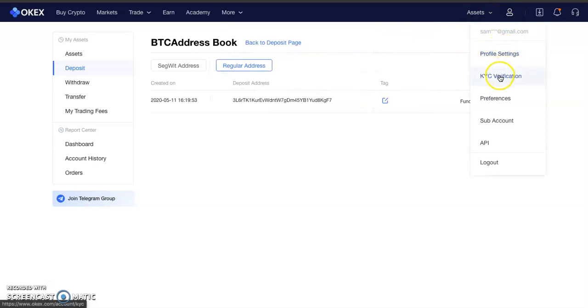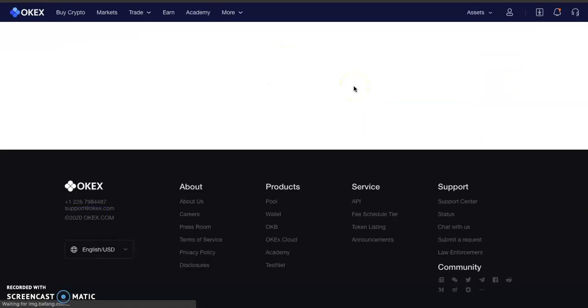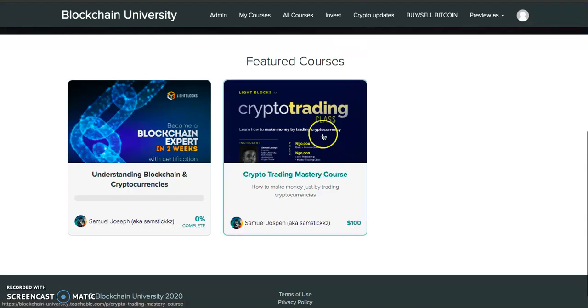So that's it, guys. And okay, this is a place for verification. It's actually simple to use. Once you get your account funded and you get your verification done, then you can head over here, get the trading course, and then start trading.